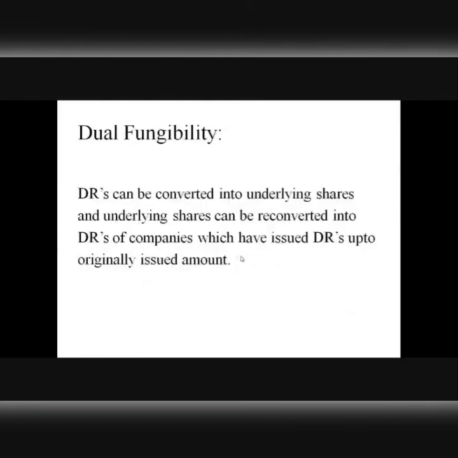Once again, let's recapitulate this idea: fungibility of DRs. When there is fungibility, DRs can be converted into underlying shares, and underlying shares can be converted back into DRs of the companies which have issued those DRs, up to the originally issued amount, right? Okay, am I clear? So that's all about